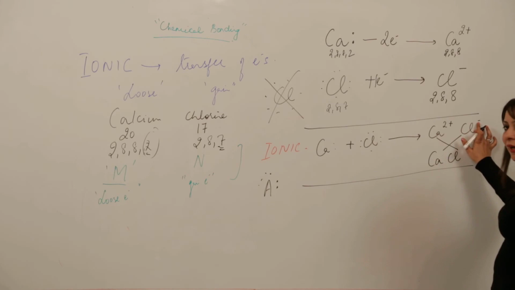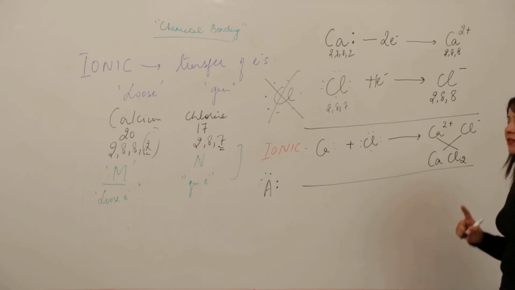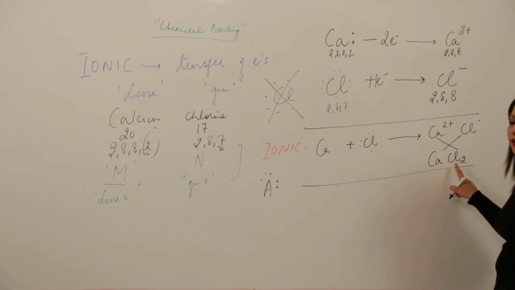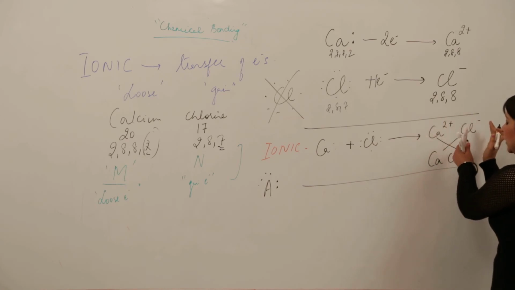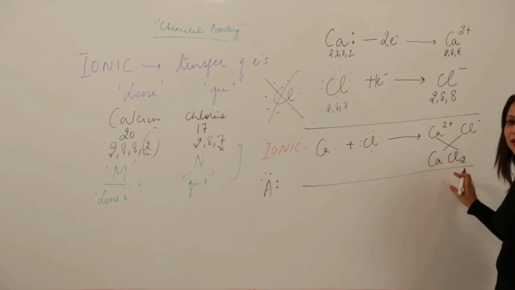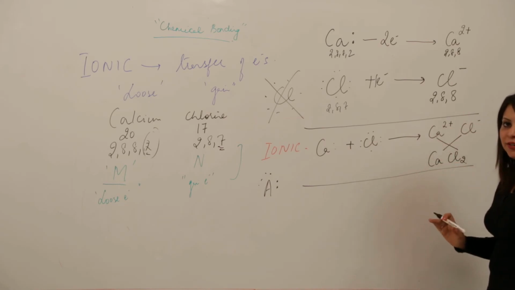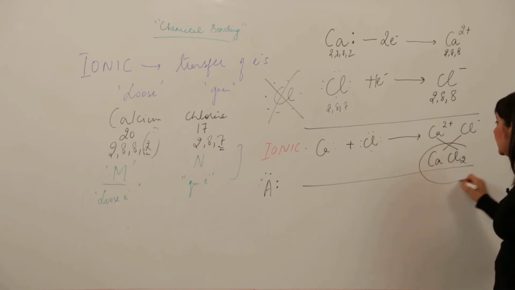So it has got 1, no need to write 1, and it has got 2, so we just write 2. Don't use plus minus signs while writing at the bottom. That is just so that the metals come first and non-metals after. Just mention it there, not after crossing. After crossing nothing positive or negative is mentioned, just crisscross them with their valency. So it becomes CaCl2.